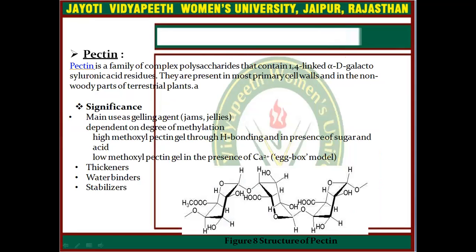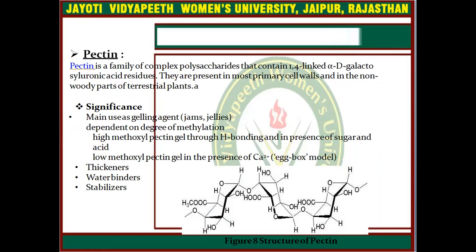Next one is pectin. Pectin is a family of complex polysaccharides that contain 1,4 linked alpha D galacturonic acid residues, and they are present in most primary cell walls and in the non-woody parts of terrestrial plants. What is the significance?